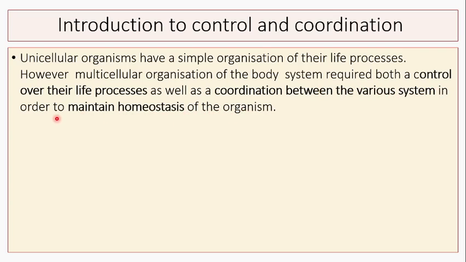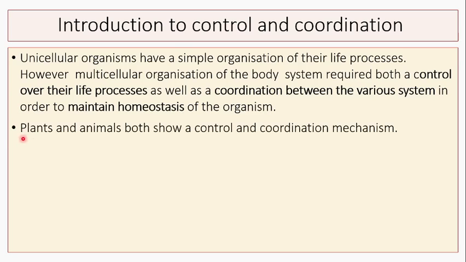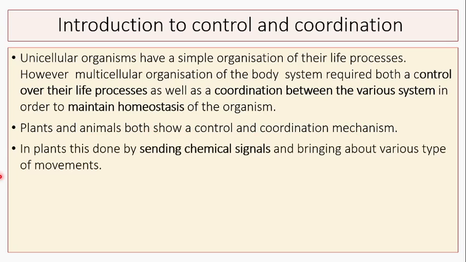Homeostasis means the maintenance of the internal environment of the body, including different hormones and a number of different chemical coordinations of the body. Plants and animals both show control and coordination mechanisms, but the mechanism is different in plants and in animals.